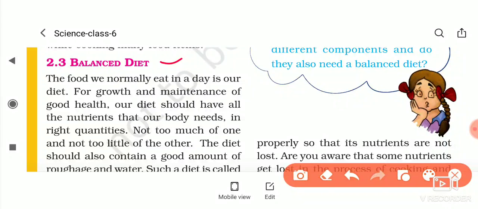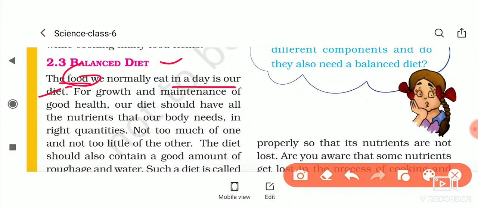The food we normally eat in our day is our diet. For example, what you eat during lunchtime, whatever you eat during dinner or in the morning breakfast, this is what we call diet. And what is food?